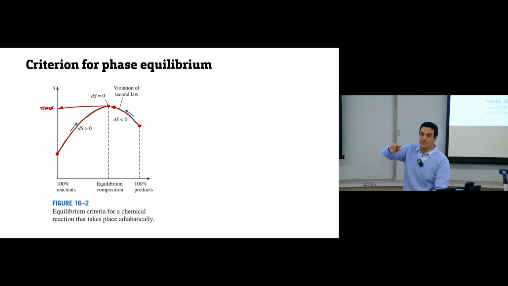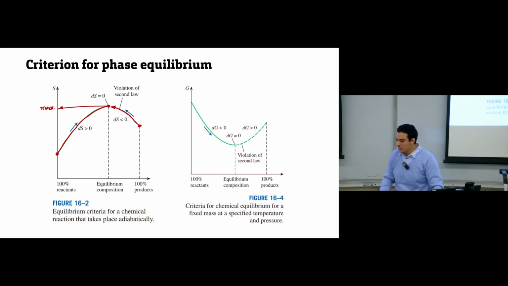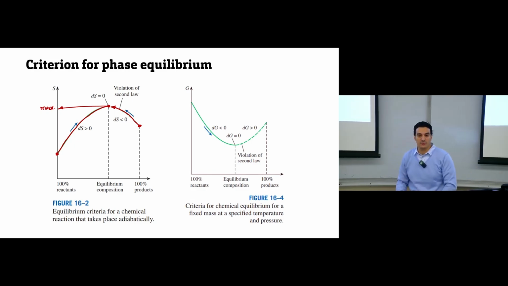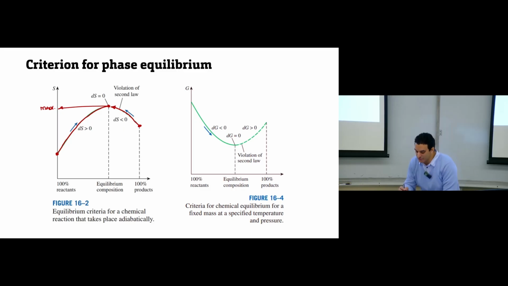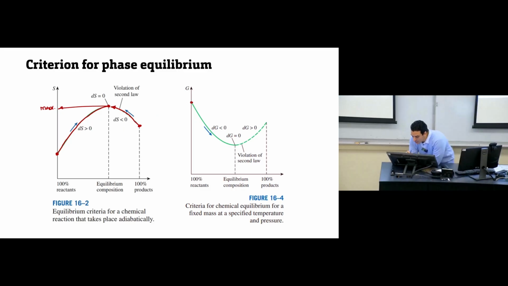But now, since we have a negative sign in the equation that relates Gibbs free energy to entropy, this will be the curve that describes what happens for any process in terms of Gibbs free energy. If you have reactant, the process will occur in the direction of this case, and this is the equilibrium condition, the minimum Gibbs free energy. If you have a product here, this product will move and settle at this condition.